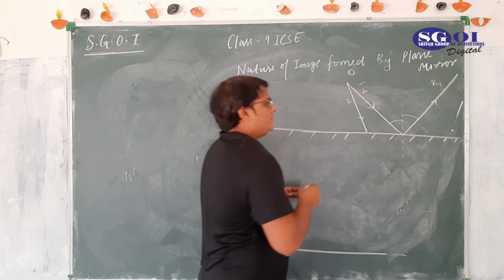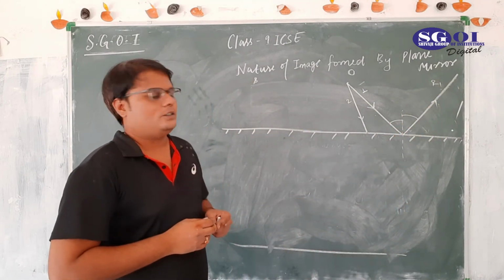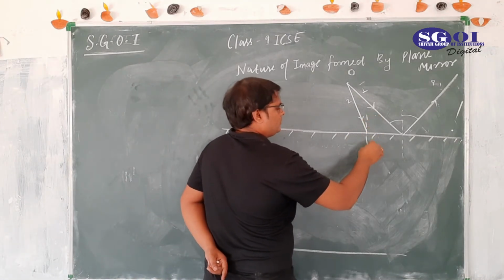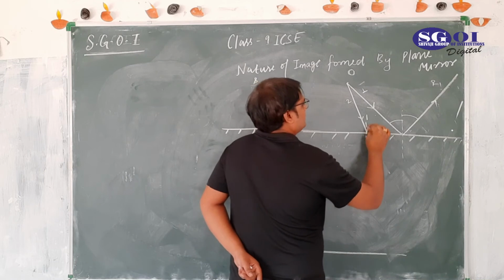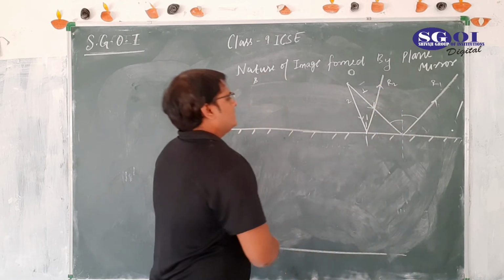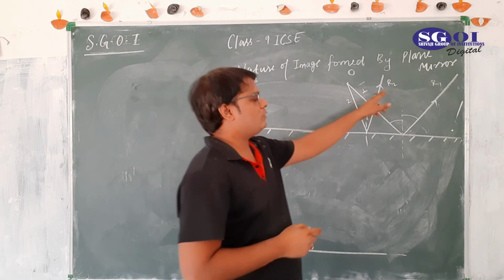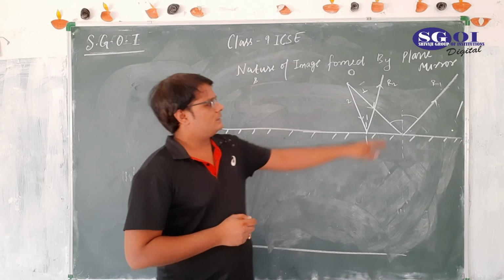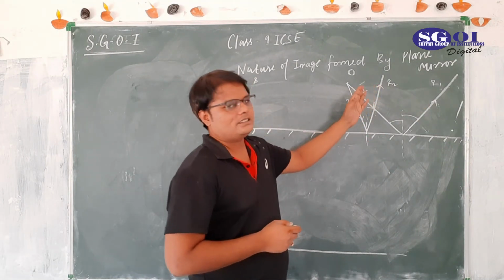Now we have to draw normal again at this point. This is reflected ray. See. Now the process of image formation is complete. We have two reflected rays. First is R1 and second is R2.